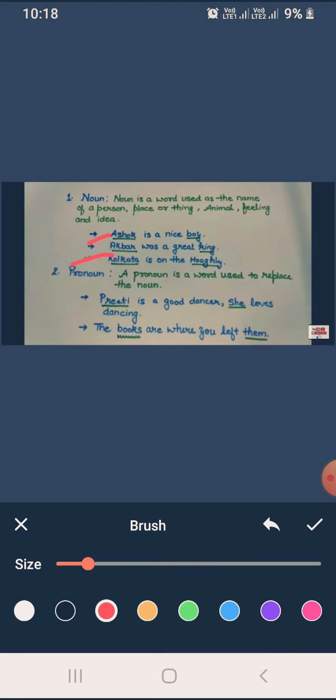And then the second one, that is pronoun. Dear students, a pronoun is a word used to replace the noun. प्यारे बच्चों, जो प्रोनाउन होता है इसको हम कहाँ यूज़ करते हैं? इन प्लेस ऑफ ए नाउन.